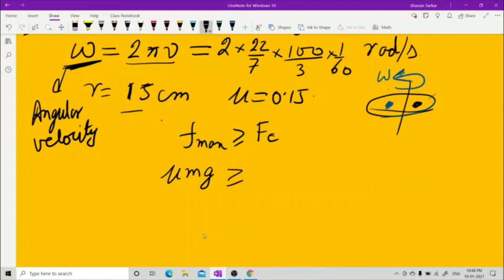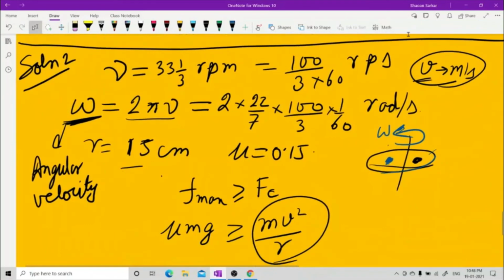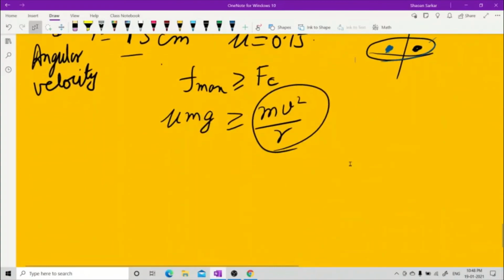Now see what happens. What is your force? m v square by r. Can I use this expression? Can I see v anywhere in the data I have collected? I just told you linear velocity is in meter per second, but there is no value for this. But there is a value for omega. This omega will play the role for me, because I know, from my earlier video, that m v square can be written as m r omega square, because v is equal to r omega. This is the thing, m r omega square.